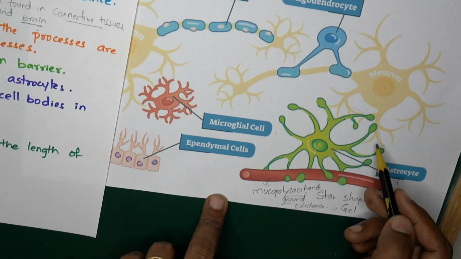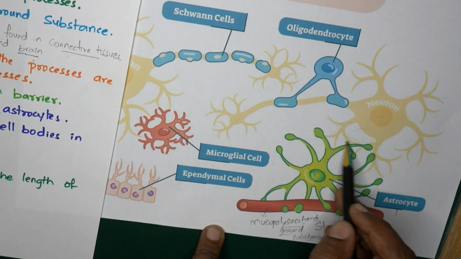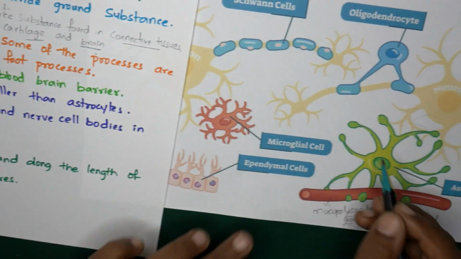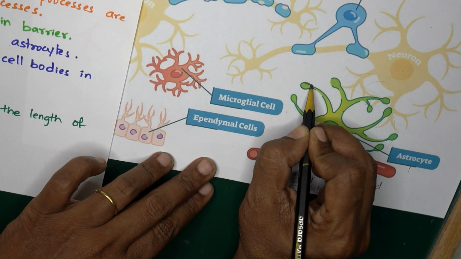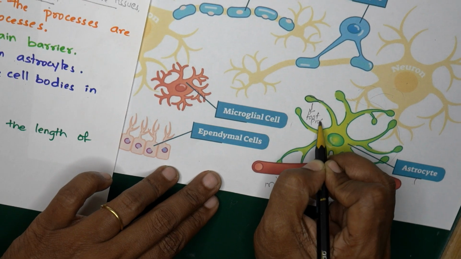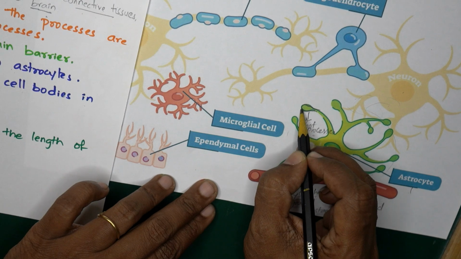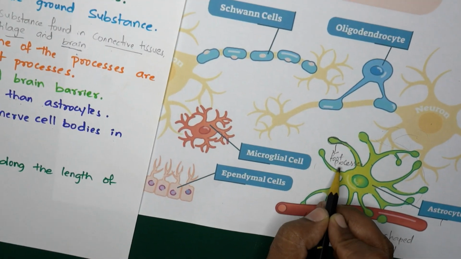They are star shaped with fine branches, and they are the supportive tissue of the CNS. They support the neurons. You can see here at the free ends there are bulges, called the foot processes. You can see the small swellings present on these. They are the foot processes of the astrocytes.